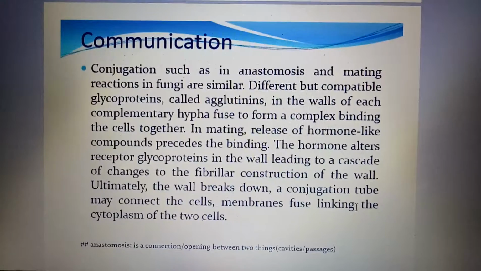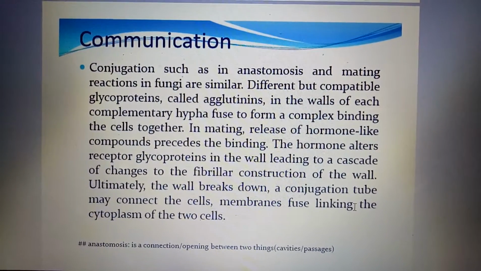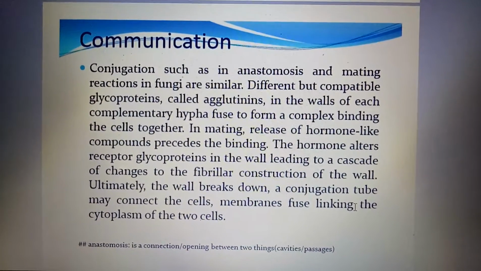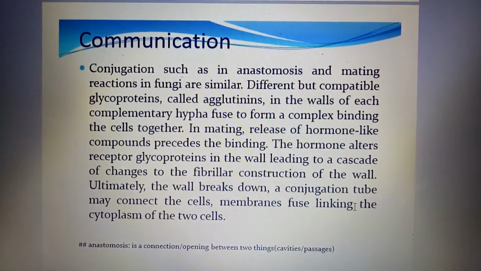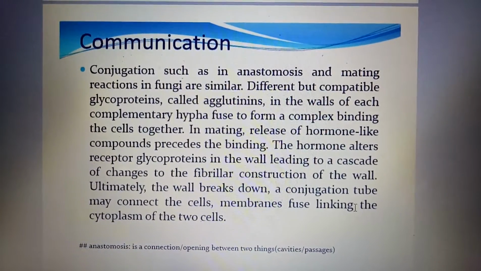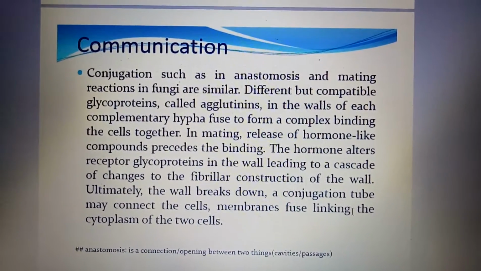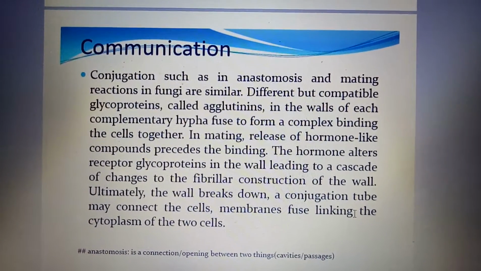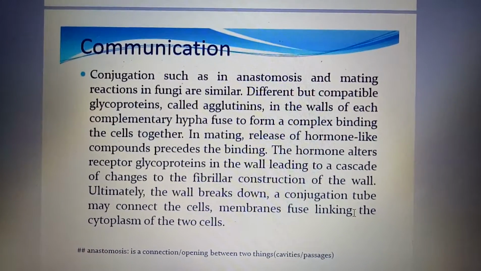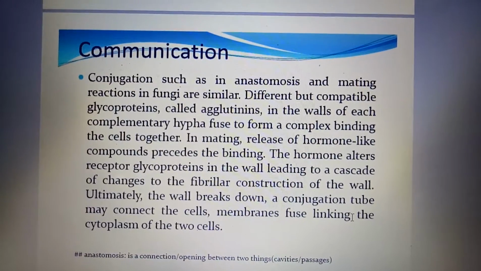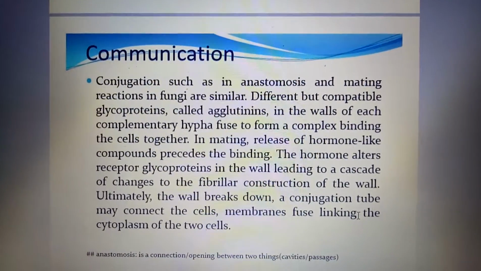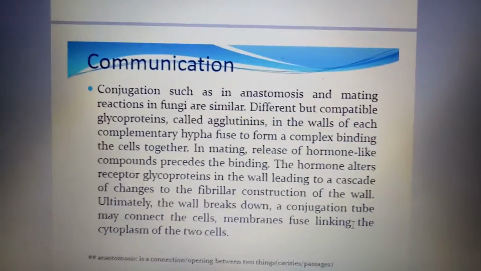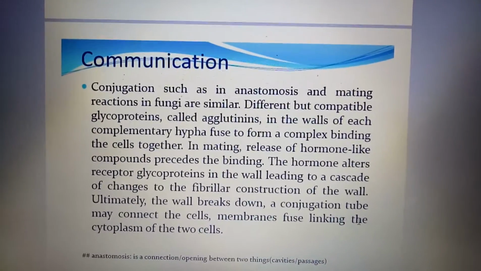The hormone alters receptor glycoproteins in the wall, leading to a cascade of changes to the fibrillar construction of the cell wall. Ultimately, the wall breaks down. A conjugation tube may connect the walls. Membranes fuse, linking the cytoplasm of the two cells. So this is about communication.